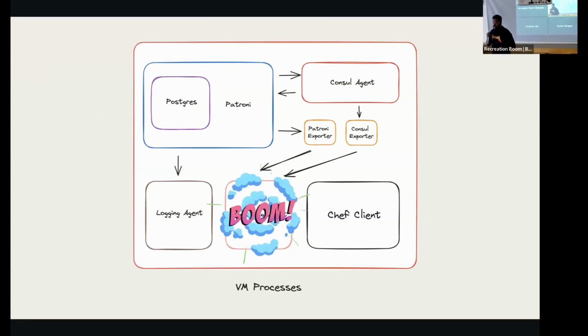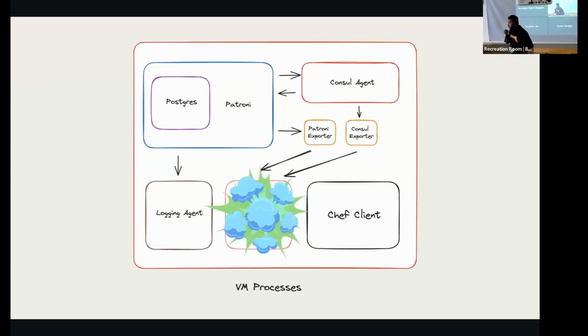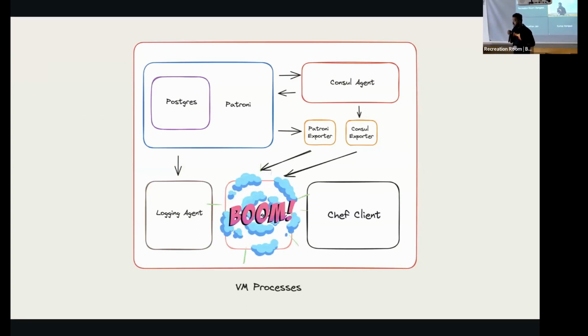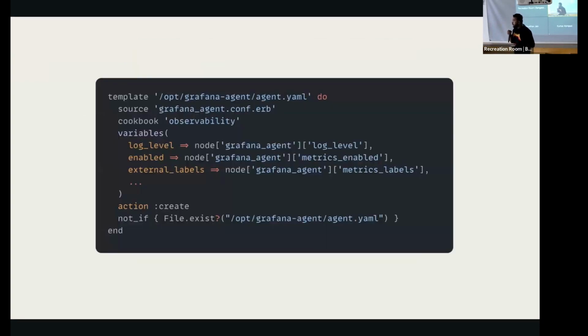Let's say your team from the Grafana or the observability team has pushed a change on the monitoring agent somehow, and the monitoring agent stops working, right? The monitoring agent does not work in all these VMs, and you're not seeing anything on your Grafana. So this is a big issue because monitoring loss is a big loss. But what they have done is that they have created a recipe which is meant for one-time use. If you see the not_if file, it will just say that I would not change this file if it is there, which is a bad idea because this resource is idempotent.